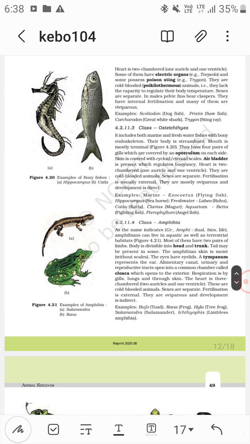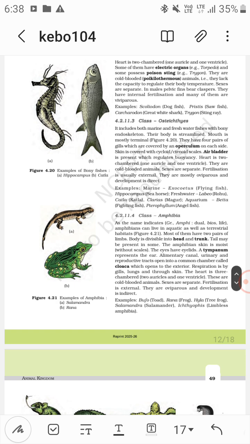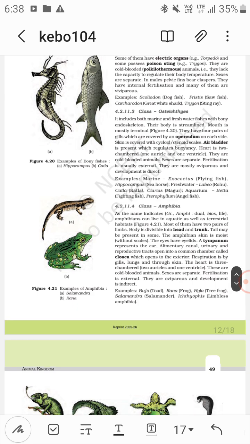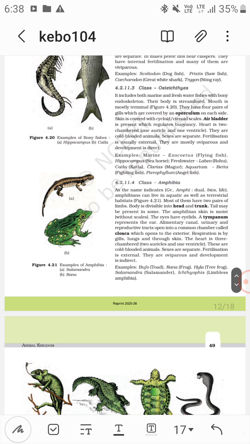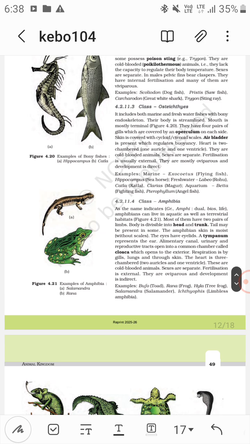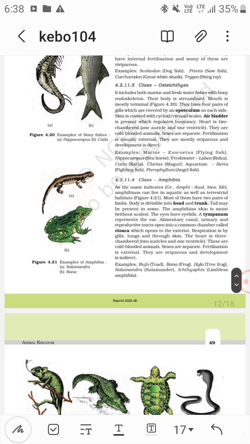Now Osteichthyes: they are both marine and freshwater. Mouth is mostly terminal. They have 4 pairs of gills. They have an operculum. Skin is covered by cycloid scales. Air bladder is present, and fertilization is external, okay. They are mostly oviparous, and development is direct, with no larval stage in Osteichthyes.